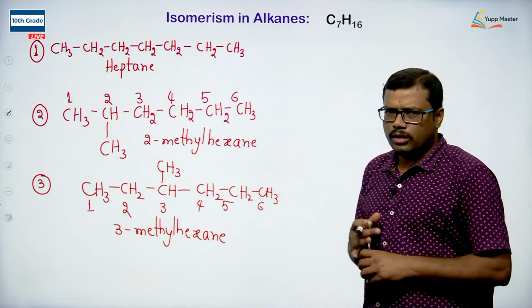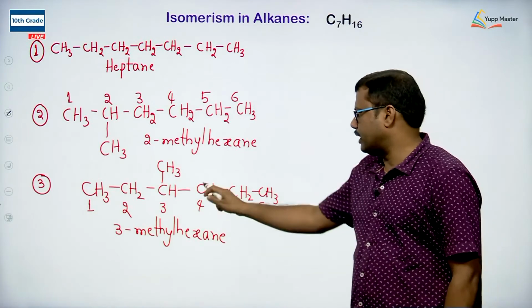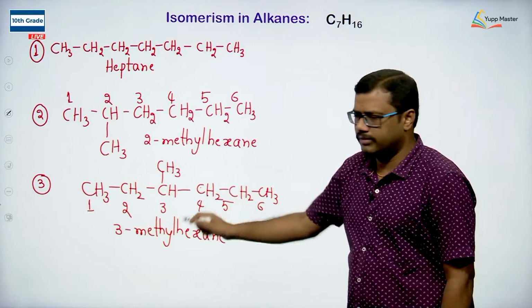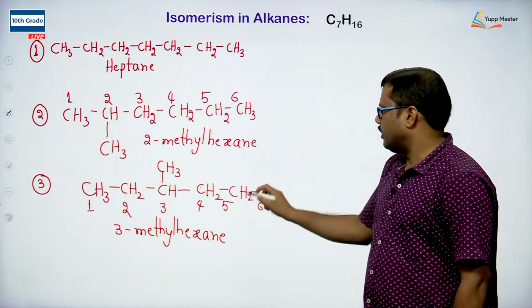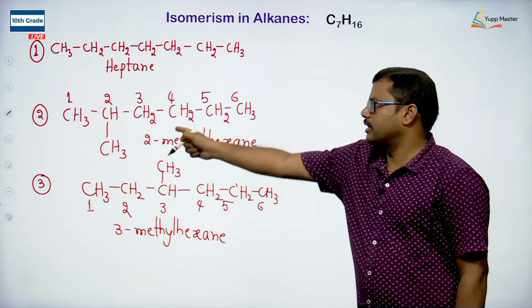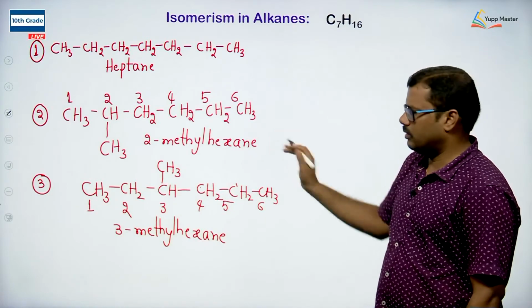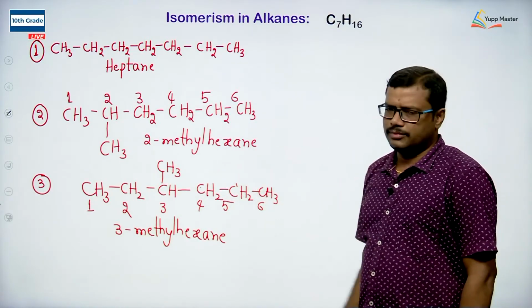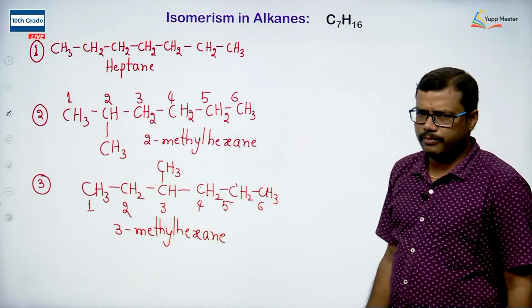Can we write one more? No, it is not possible. If you number from this side, it becomes 1, 2, 3, and the same compound is obtained. If we keep the methyl at this position, we get 2-methyl hexane. So, with a 6 carbon straight chain and 1 as substitution, only 2 arrangements are possible.